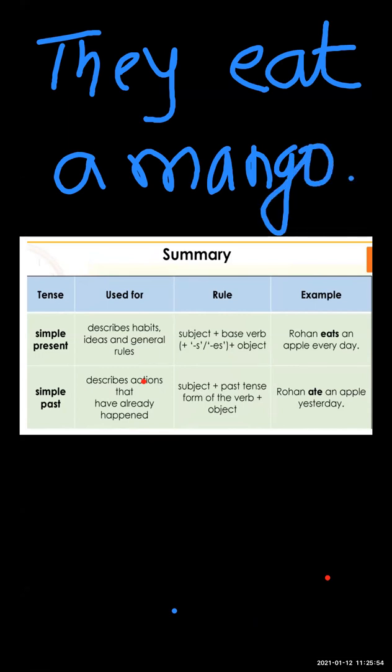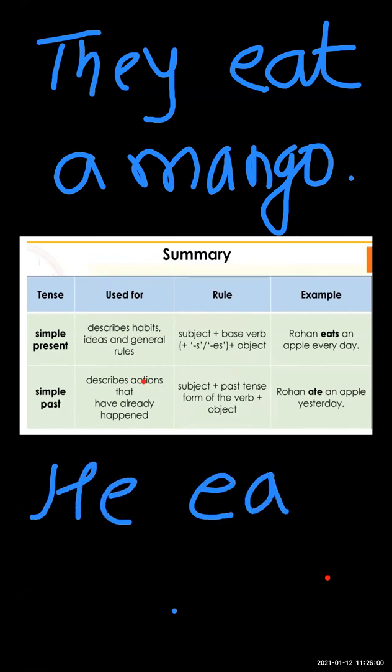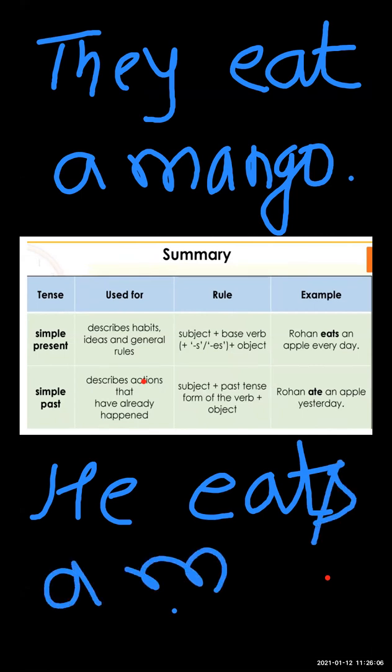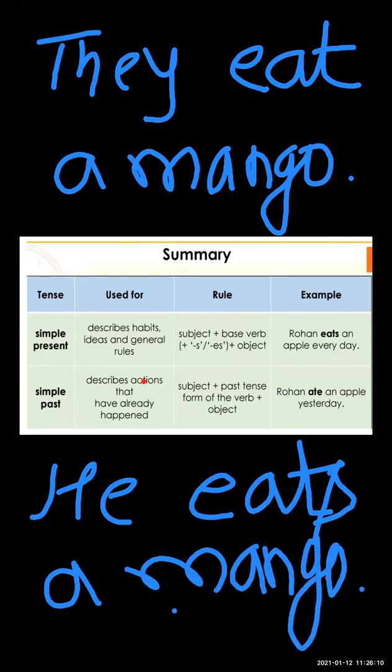And another example I am going to write. He eats a mango. Okay, now see both the examples over here.